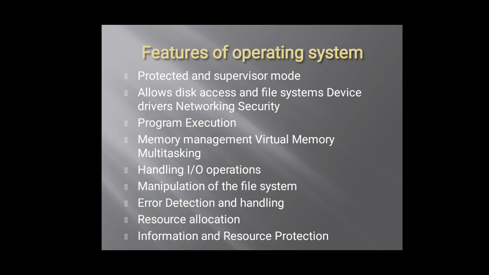That is, what does the operating system do? I am typing something on the keyboard and it is being printed on my screen. How is it possible? I am conveying it with the help of an interface, that is the keyboard. The keyboard is telling my operating system that yes, I need hardware to work with so that I can complete the task of typing. So handling IO operations is also done by the operating system.